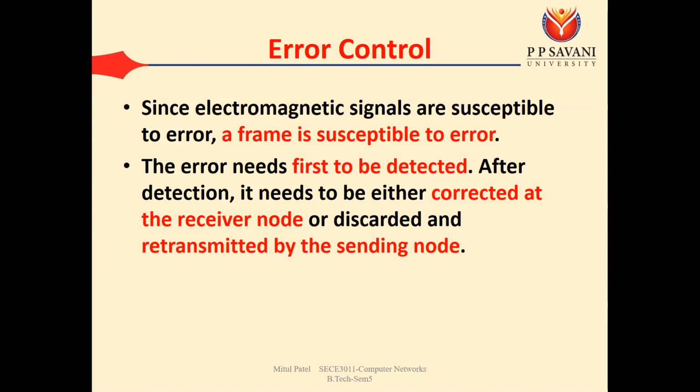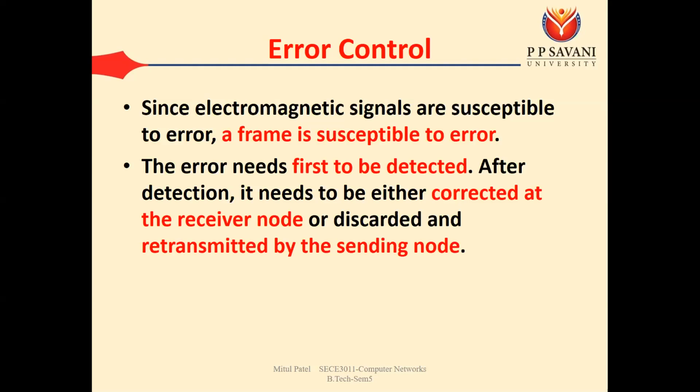Okay, so at the receiving side we require two mechanisms. The first thing is we need to detect the error. That means if even one bit of the frame you sent has changed, that bit change should be detected at the receiving side. The second thing is, once the error is detected, we discard the whole frame.